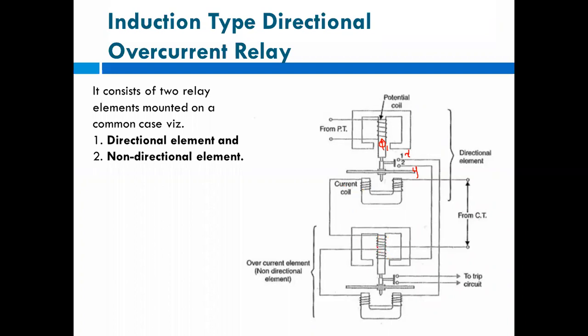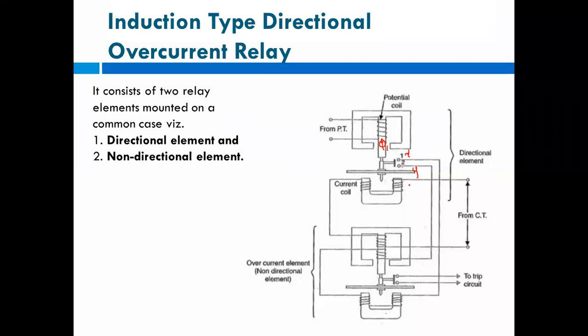Then the trip contacts are connected to the secondary circuit of the secondary element here, and through the primary again to the Y terminal or second terminal here. So this circuit is interconnected.